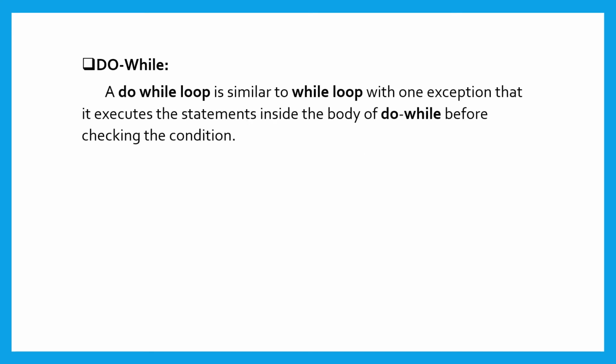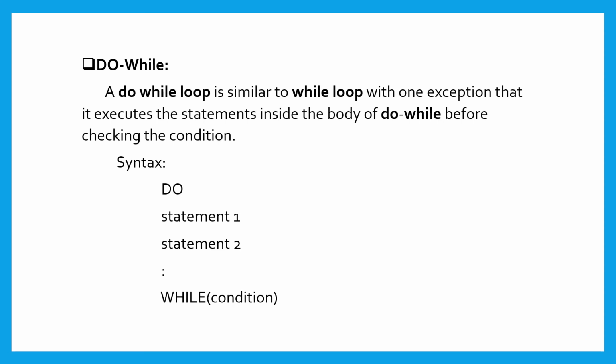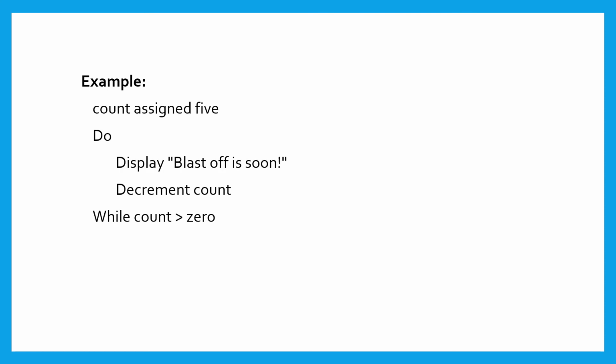Do while. A do while loop is similar to a while loop with one exception: it executes the statements inside the loop before checking the condition. Syntax of do while. Do statement 1, statement 2 and so on, while condition. Example of do while. Count assigned 5. Do display blast off is soon. Decrement count while count is greater than 0.